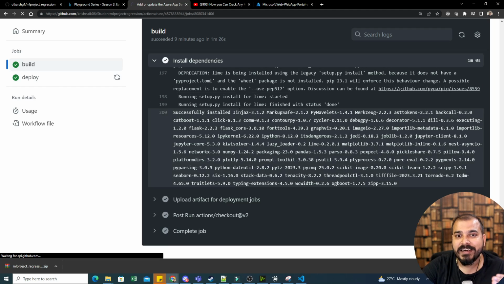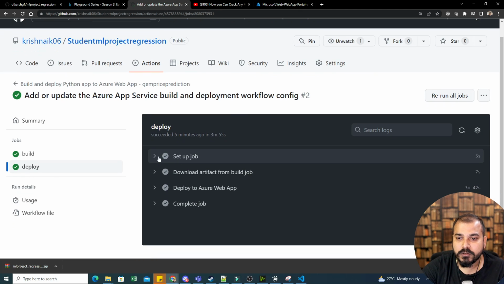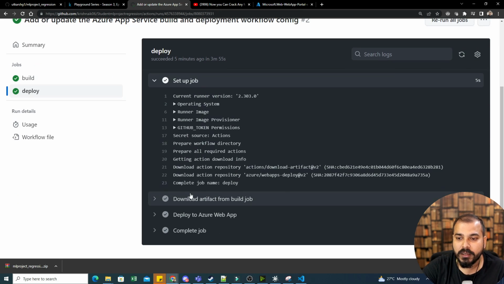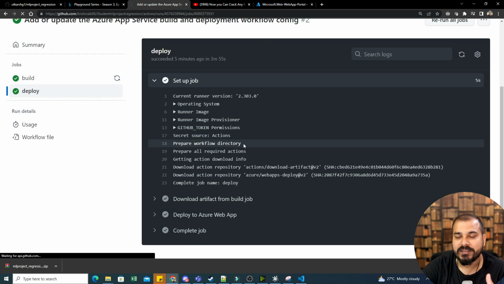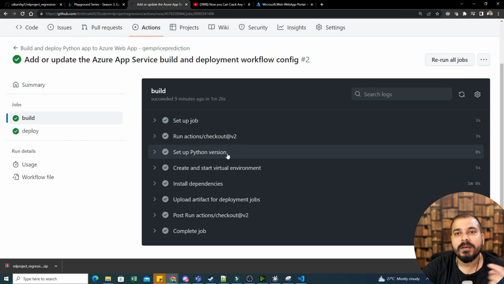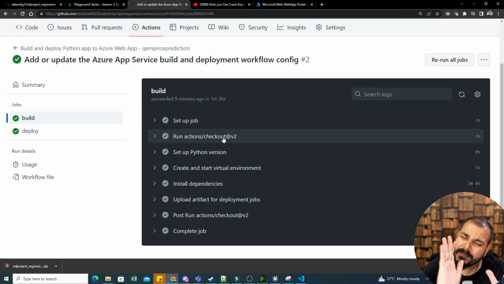After build, we basically do the deployment. Now in deployment also, you can see set up job, download artifacts, and deploy to Azure web app has happened. So if you really want to understand that particular YAML file, you just need to see this step by step what has happened. Okay. And then you'll be able to get an idea. But don't worry, I'll make a dedicated video about GitHub Actions, because to discuss each and everything, it will take around 1.5 hours.